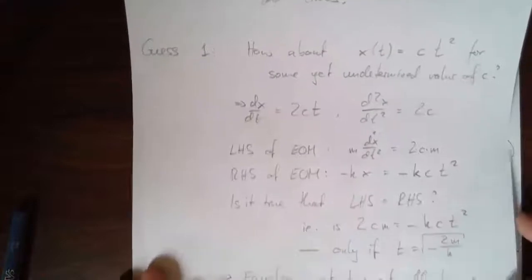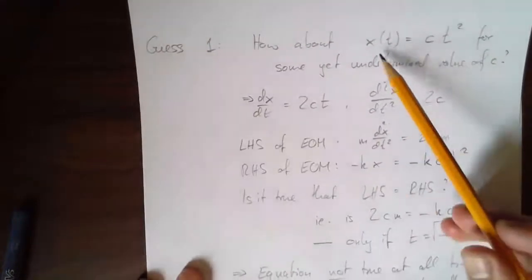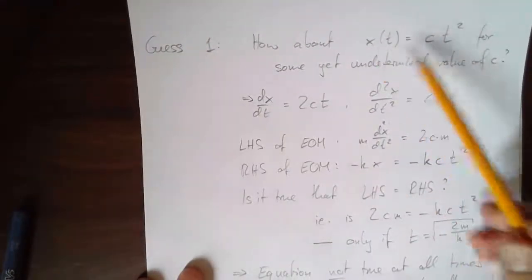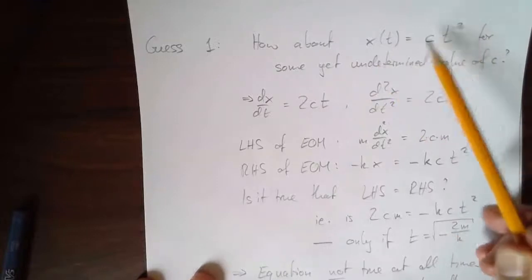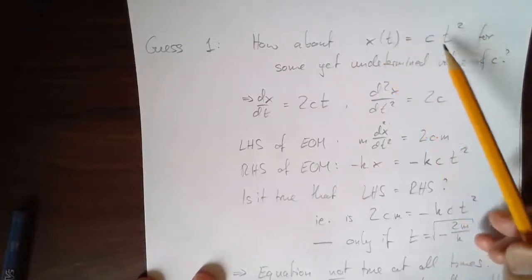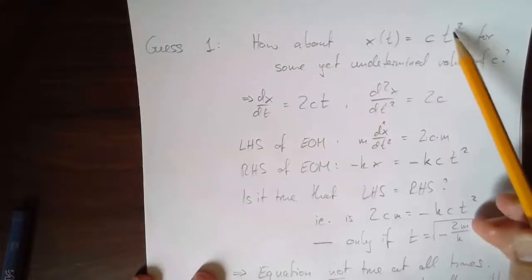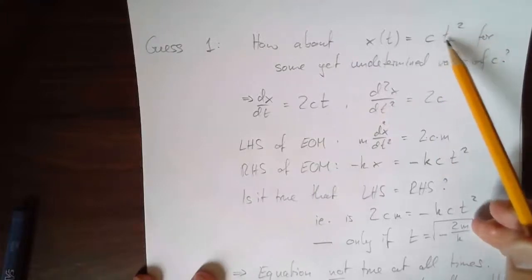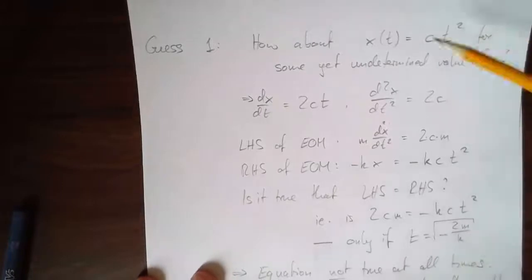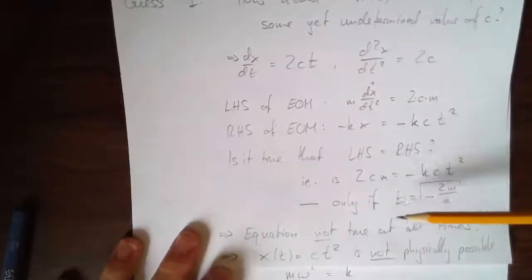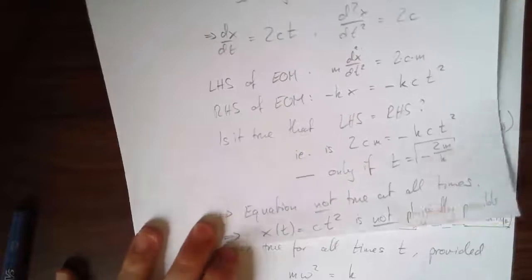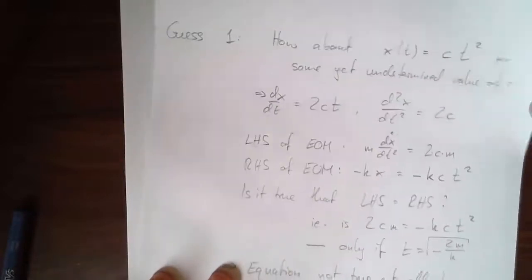Our first guess is here. The first guess was x of t keeps getting bigger as time goes by, so the mass moves further and further away as time squared, because this value will get bigger and bigger and bigger. We know that was going to be nonsense. But now the math says, no, this just doesn't work out. Physics, you've got a mass on a spring. This motion is not allowed to occur.